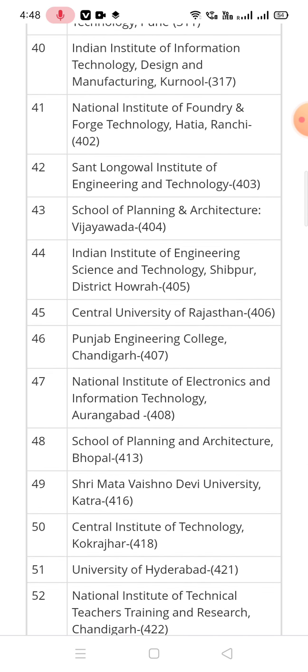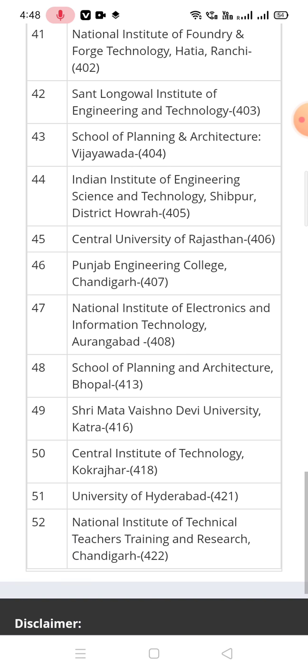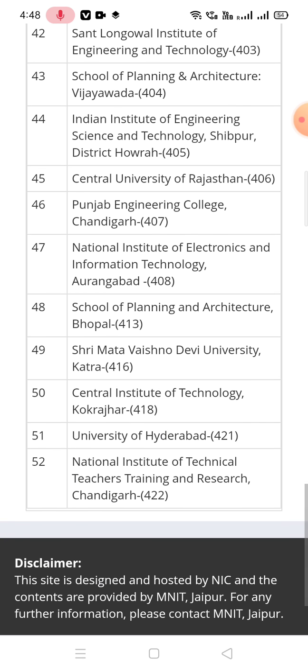And some central institutes like IIEST Shibpur and central universities are there. And last year it was added: National Institute of Technical Teachers Training and Research, Chandigarh. NITTR Chandigarh started taking admission through CCMT from last year. Okay, and Punjab Engineering College is also here.